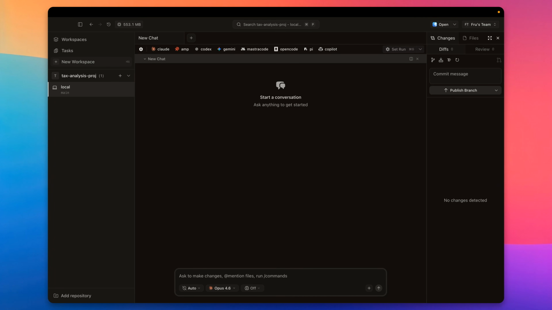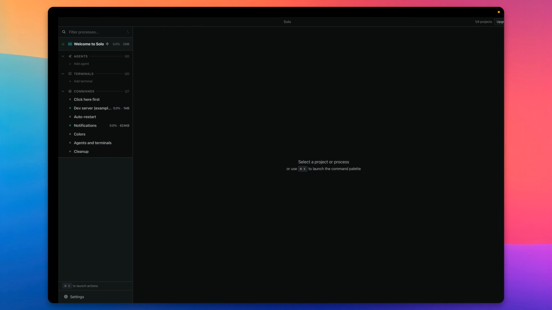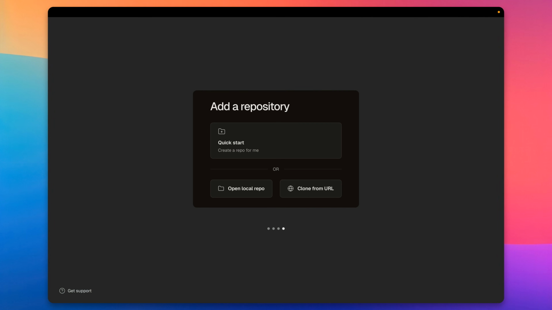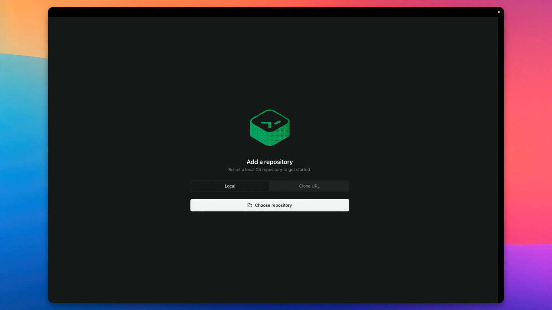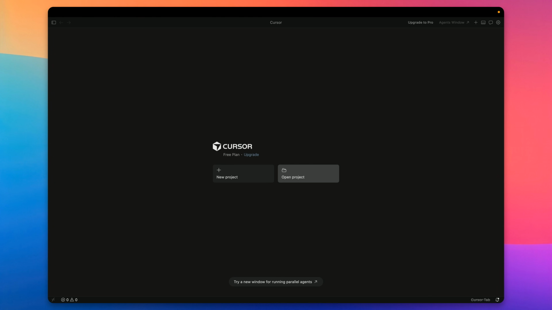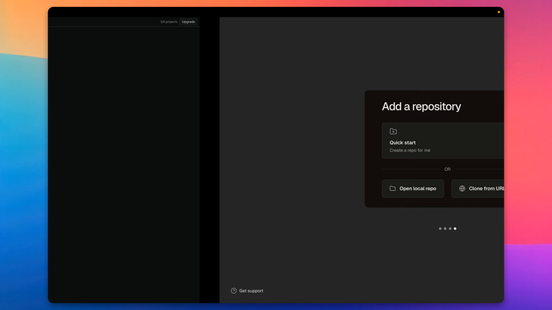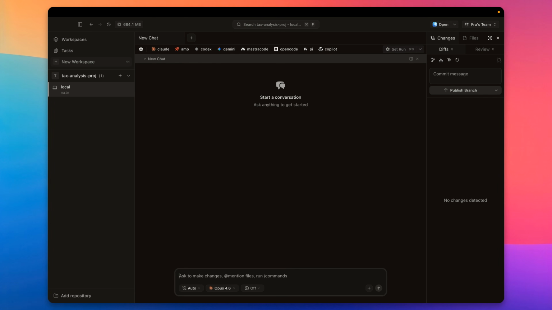My name is Fru. Today I'm going to show you 5 agentic platforms that could be used to bring AI to your life, starting with Superset, SoloTerm, Conductor, Polyscope, and Cursor.